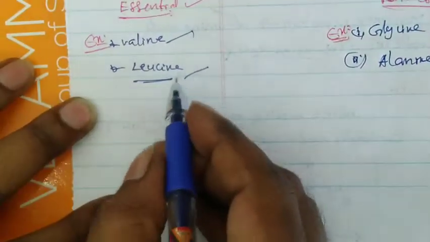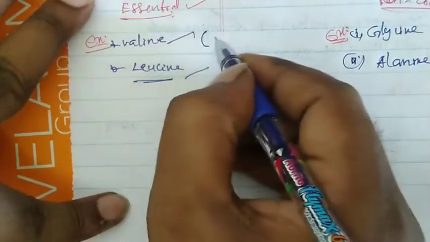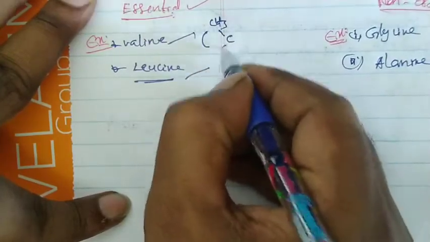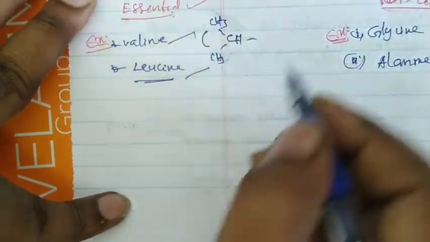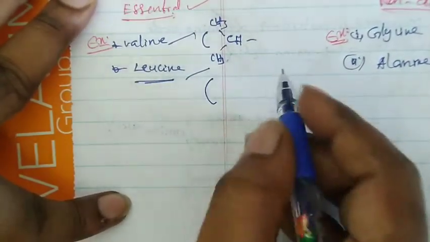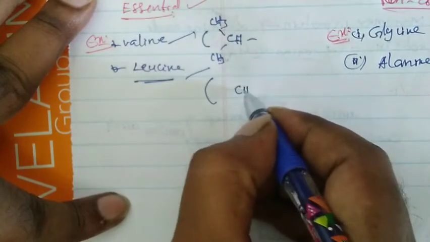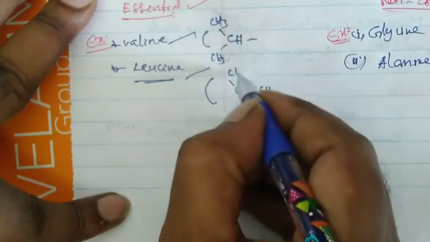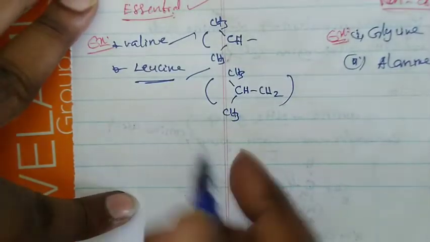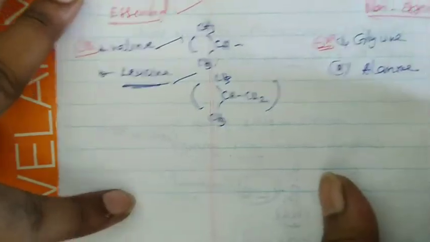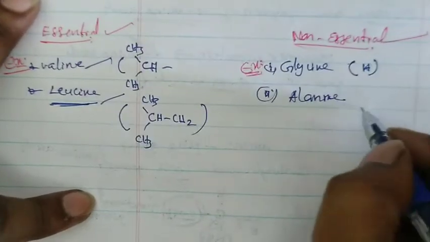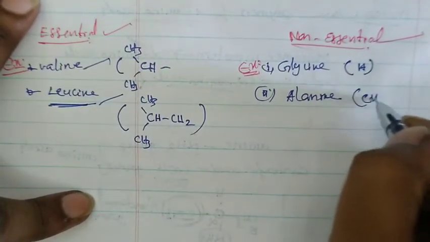What is the structure of valine? In case of R, you should take the isopropyl group. What is the isopropyl group? CH3, here CH3, 1 CH. This group is called isopropyl. In case of lysine, you take the isobutyl group. That means you take 4 carbon atoms: CH, CH2, CH3, CH3. This is called an isobutyl group. In case of glycine, in case of R, you should write a hydrogen atom. In case of alanine, in case of R, you should write a CH3 group.